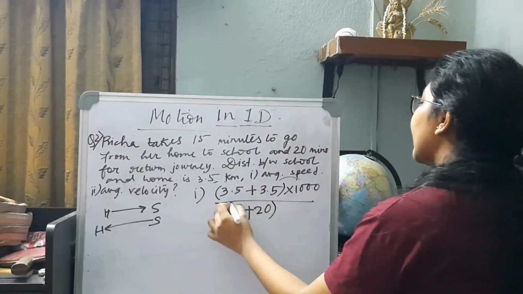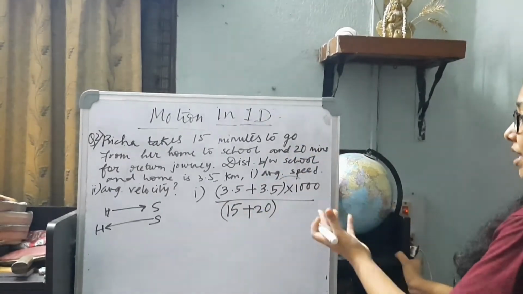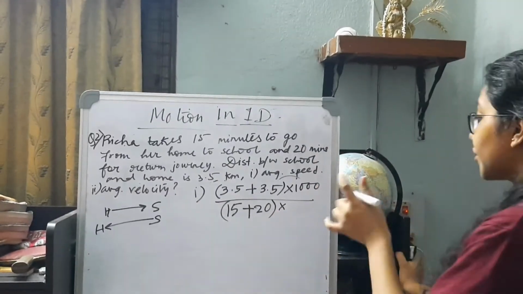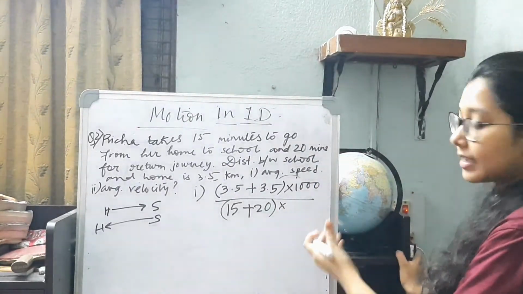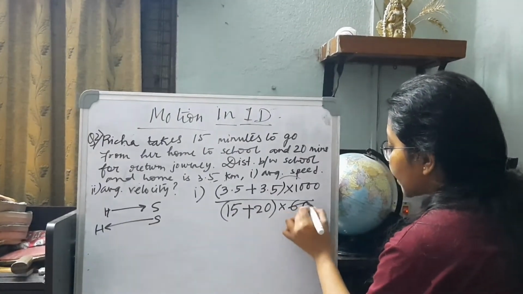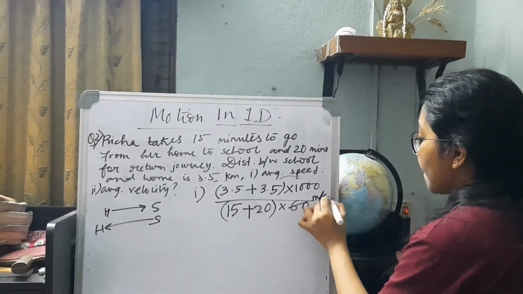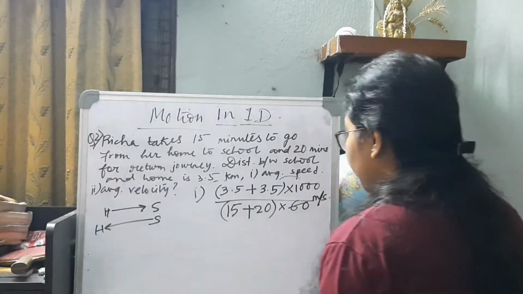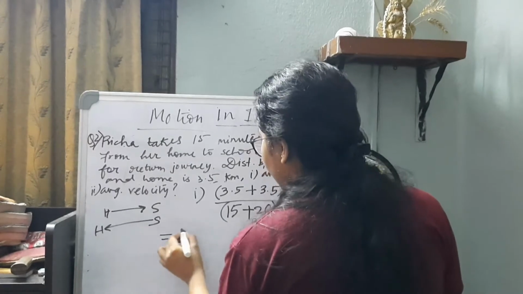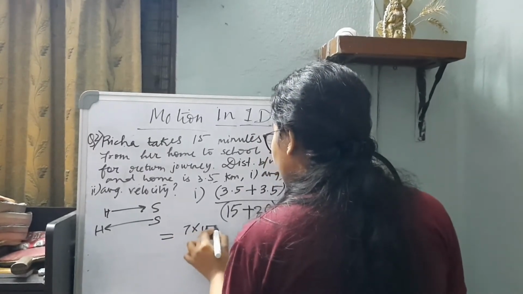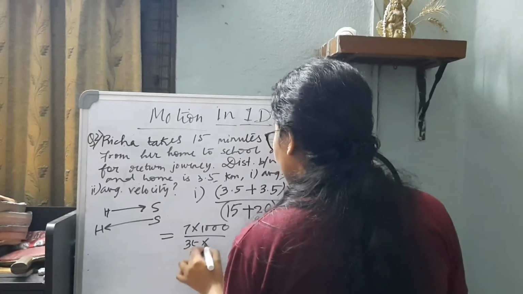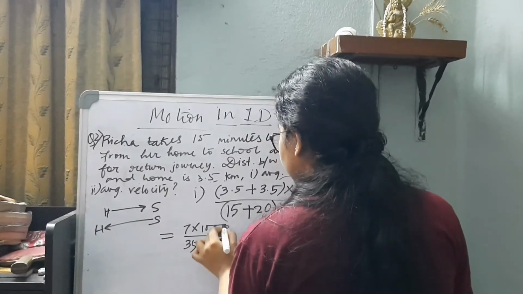I can take it in the SI system, that is meter per second. That will be much better than keeping it in a mixed unit, so I go for the SI system. For that I will multiply minutes by 60 so that I can get the average speed in meter per second. So our answer is 7 into 1000 by 35 into 60.